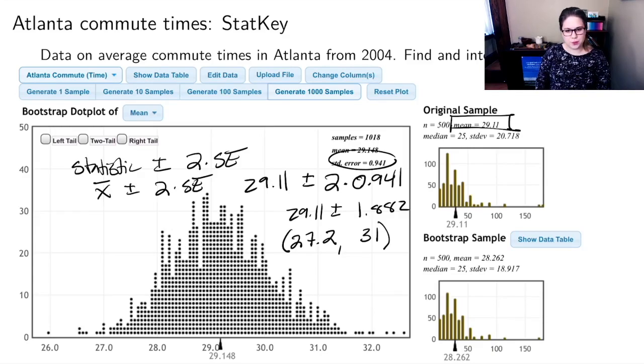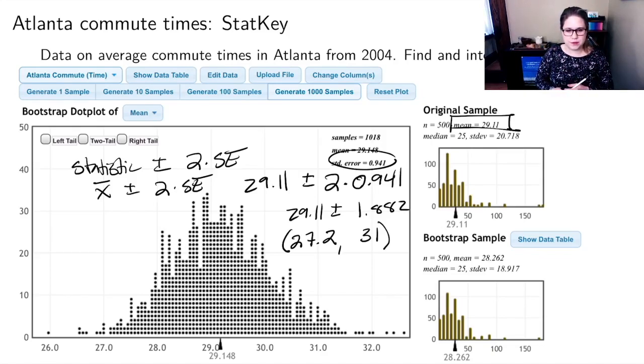And I could interpret this confidence interval by saying I'm 95% confident that the true average commute time in Atlanta in 2004 was between 27.2 minutes and 31 minutes. So I'm pretty confident that it was right around 30 minutes. If I had a really wide interval, that would mean I'm not really confident. Maybe your commute was 10 minutes, maybe it was 2 hours. But here, my confidence interval is pretty narrow. I'm pretty confident about that.